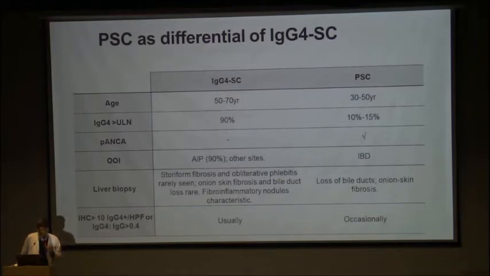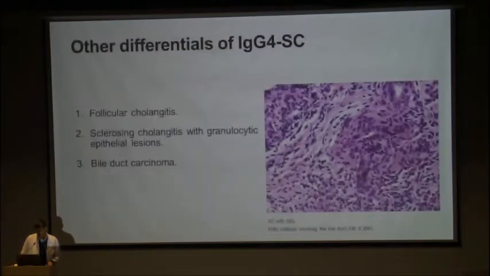P-ANCA is a very useful underutilized tool, and it is positive in PSC, usually negative in IgG4. Other organ involvement: 90% will have a pancreatic involvement, while PSC people will have IBD. Liver biopsy we'll discuss in detail, and obviously IgG4 rich infiltrate in IgG4 related disease, sometimes 10% in PSC.